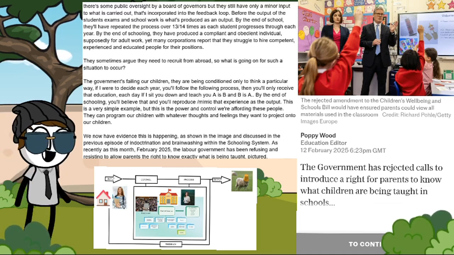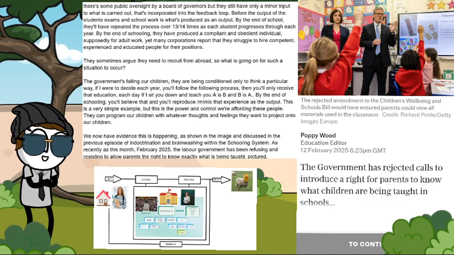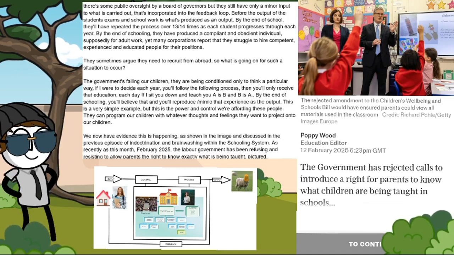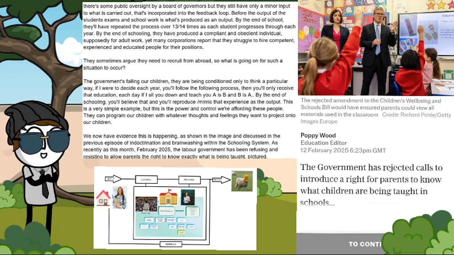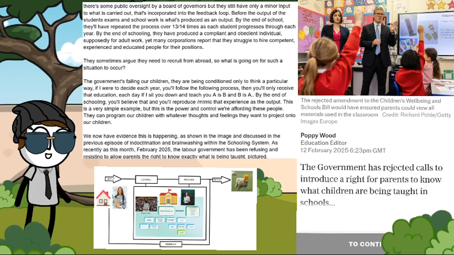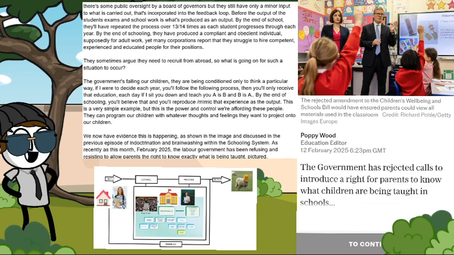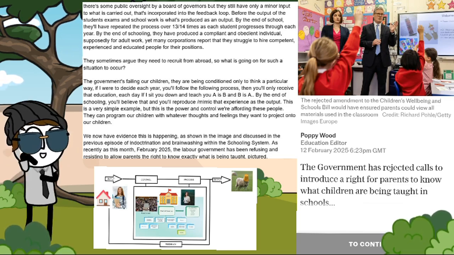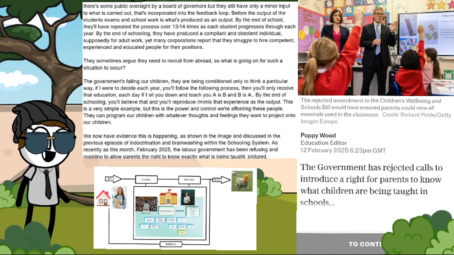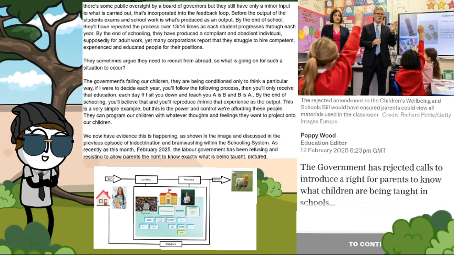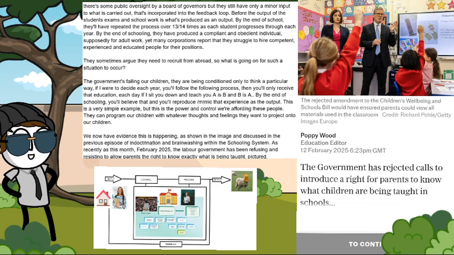They are being conditioned only to think a particular way. If I were to decide each year you'll follow the following processes, then you'll only receive that education. Each day, if I sit you down and teach you A is B and B is A, by the end of schooling, you'll believe that and you'll reproduce, mimic that experience as the output. This is a very simple example, but this is the power and control we're affording these people. They can program our children with whatever thoughts and feelings they want to project onto our children.